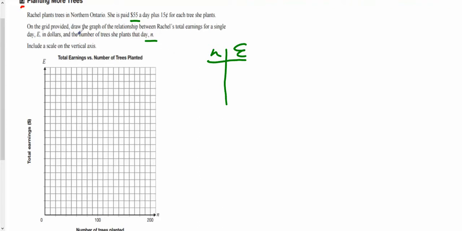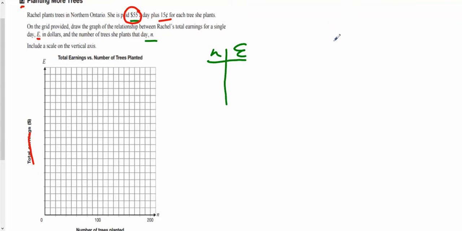One, you've got to read carefully. I've already read this, but you're going to take your time and read this. It's talking about Rachel planting trees. She gets paid 55 bucks a day and 15 cents per tree. So N is the days, E is the dollars. I'm not sure why, it's earnings, I guess, for the amount of money. And we're going to graph what's going on here. Here's total earnings, here's the number of trees planted. We're just going to need a couple of points. It's a linear relationship.